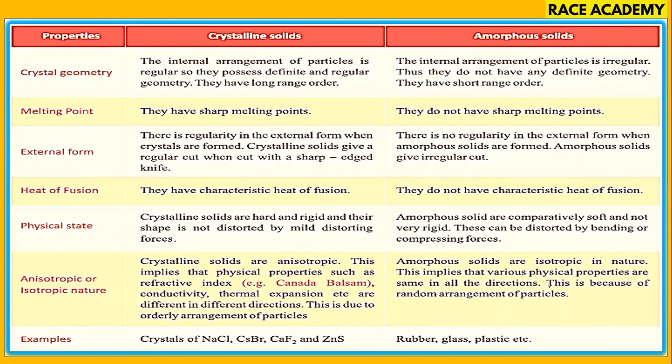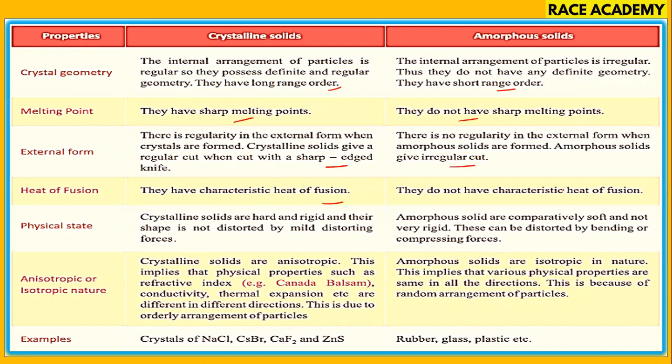Properties of crystalline and amorphous solids, the differences, you see. Crystalline solids have long range order, while amorphous solids have short range order. Amorphous solids do not have sharp melting points. As for external form, there is regularity in the external form of crystals. When you cut with a sharp-edged knife, crystalline solids give a regular cut, and amorphous solids give an irregular cut.